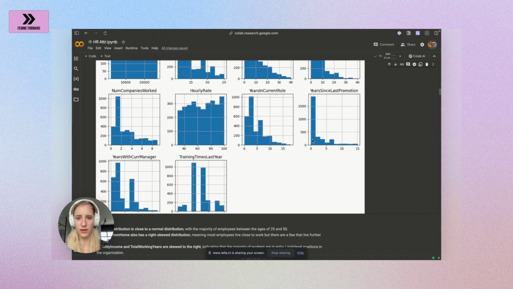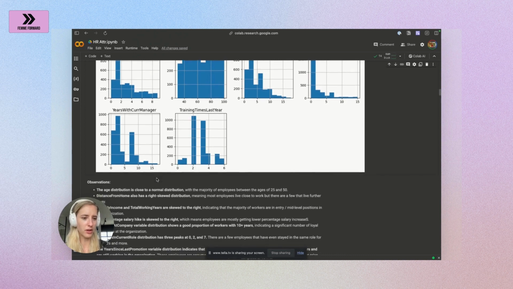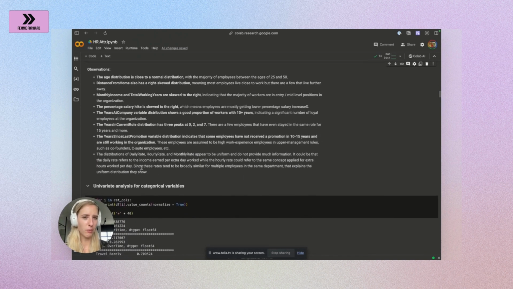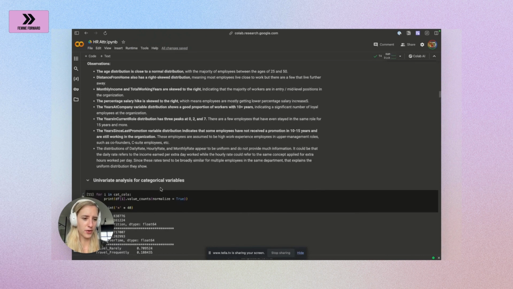Years since last promotion, it looks like a lot of employees get promoted within 1 or 2 years. Also interesting is that a lot of employees apparently tend to stay with their current manager, so it looks like they don't switch roles as often. Maybe also something that the company could look into. We have some observations from that. So we see that the majority of employees are between 25 and 50 years old. Some of them apparently don't work from home, so they need to go to the office. You have a right-skewed distribution for distance from home. So there are a few that live further away, but most of them are close to the office.